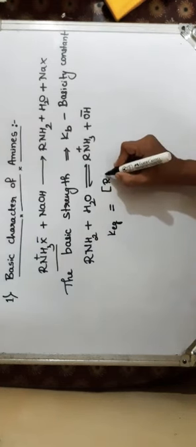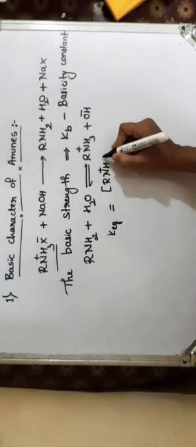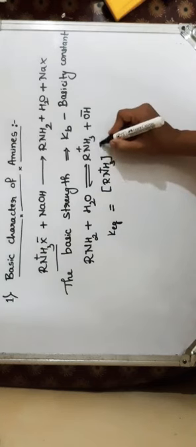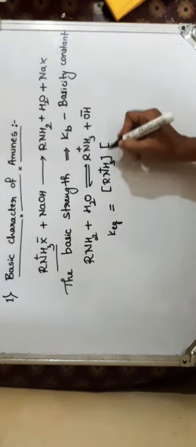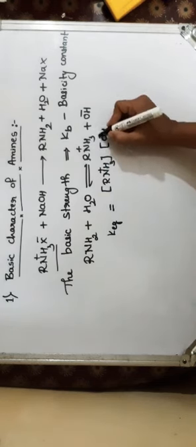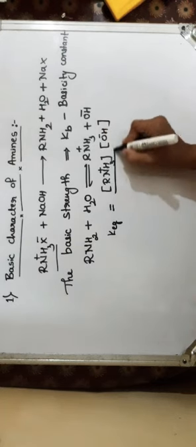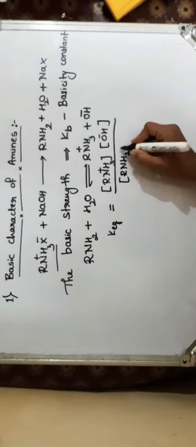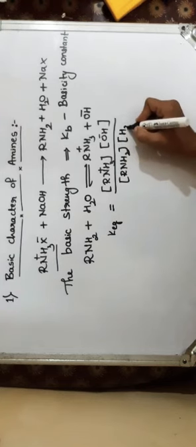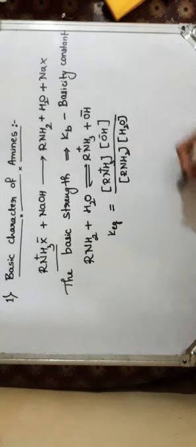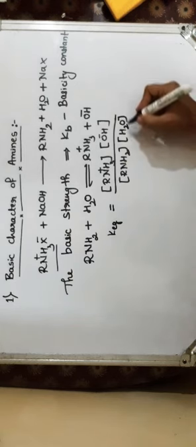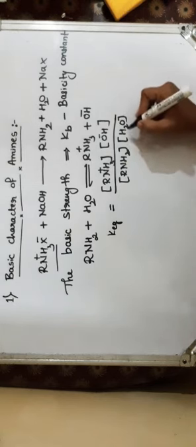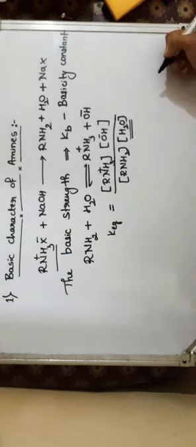So K equilibrium is equal to the molar concentration of the product, that is the amine salt and the hydroxyl ion, divided by the molar concentration of primary amine and the molar concentration of water. Here, as water is taken in excess, its concentration remains constant.